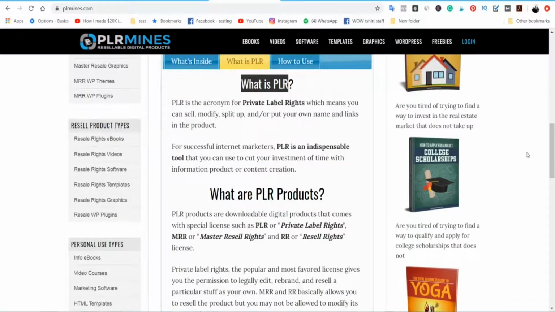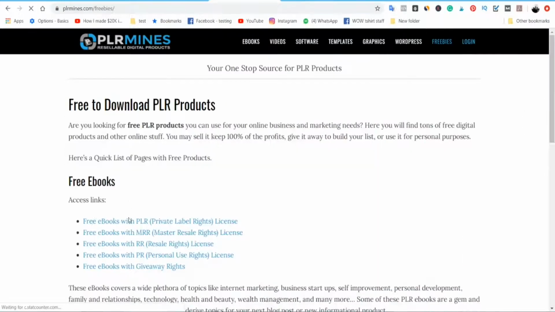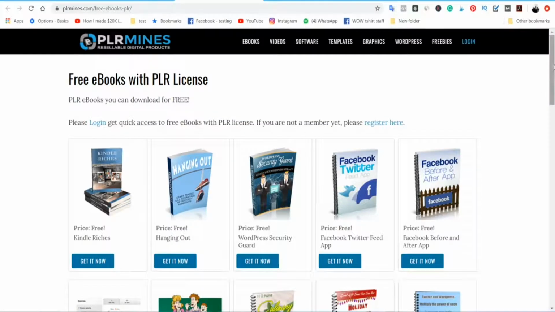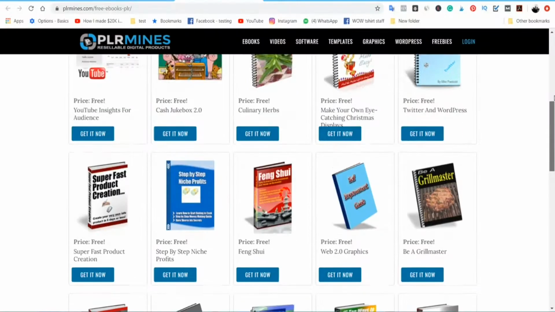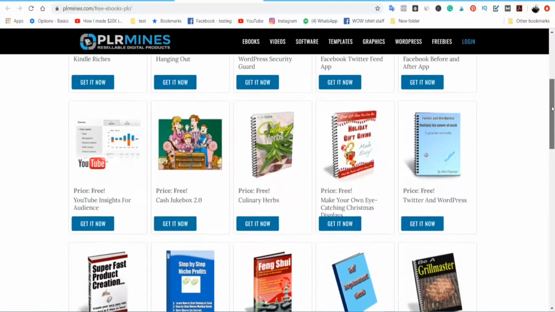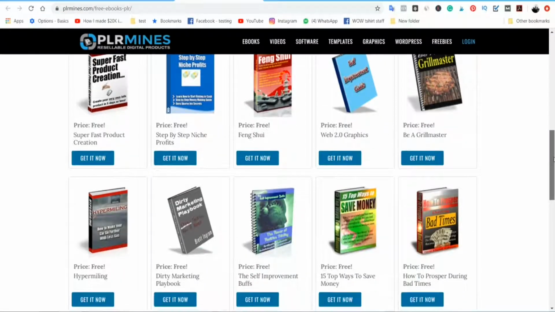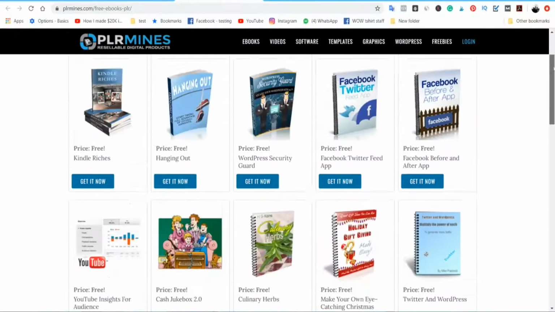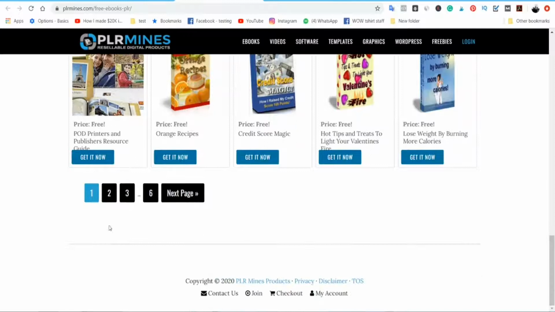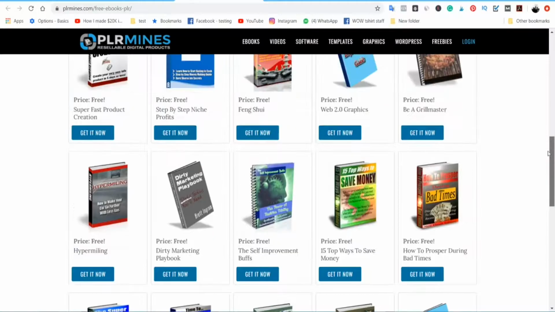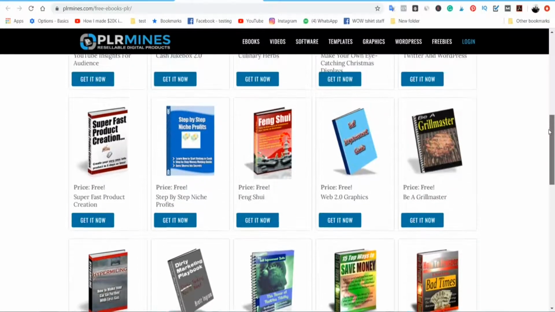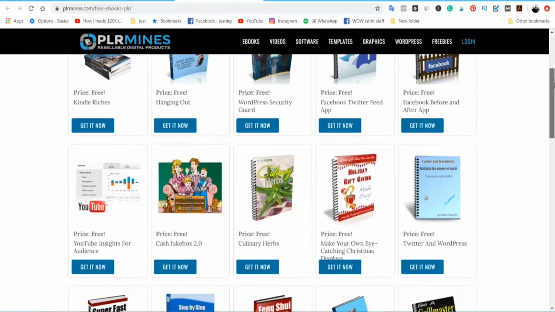What you're going to do next is go to freebies, then go for PLR, which is private label rights. After that, you're going to land on this particular page. Just take a look at how many ebooks are available on plrminds.com, guys. It's insane. You can literally get everything for free. It's not only one page, it has so many pages as well. You could get as many ebooks as you want and resell them on payhip.com and start to make money, guys. It is really amazing.